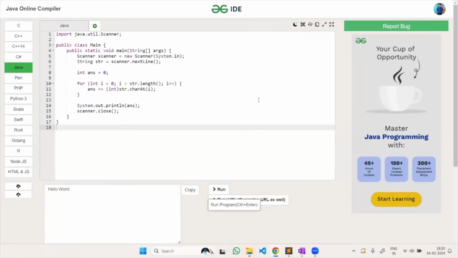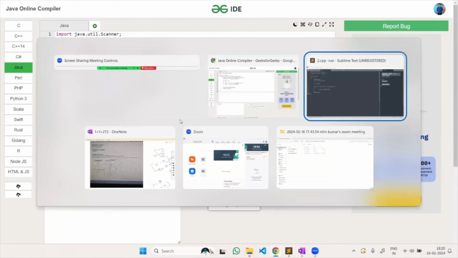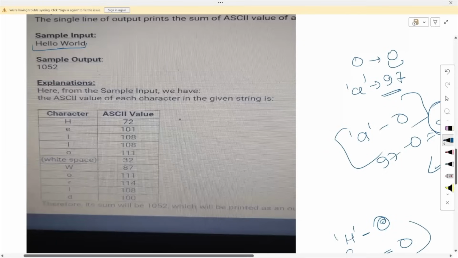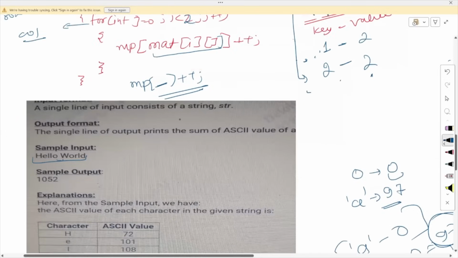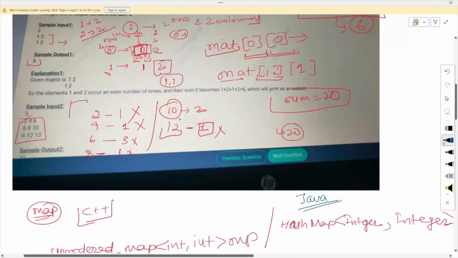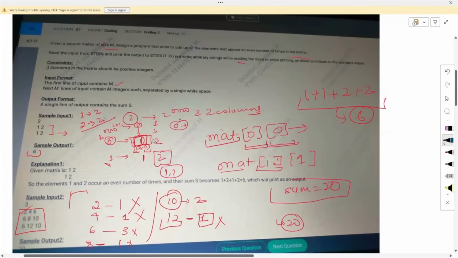So that's why I'm saying the first question is very much easy. This is basically the first question of that session. And the next question is also easy. You just need a basic understanding of, let's say, how a map works, and you will easily find the answer for both of the questions in the definite time.